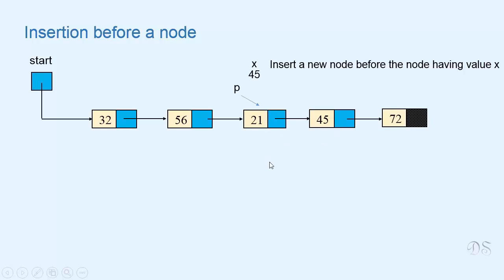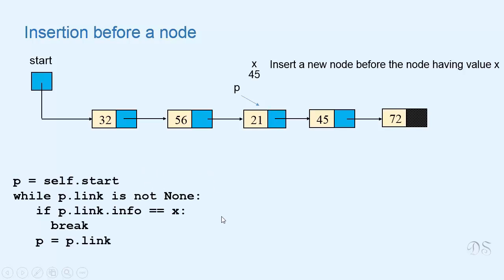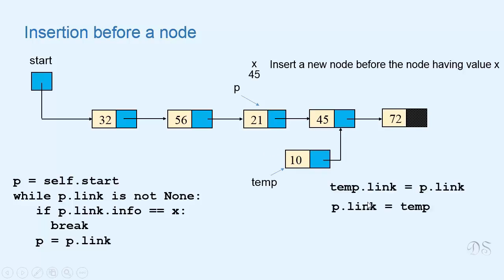So if we have to insert a new node before a node that has value x, we need a reference to the predecessor of the node that contains x. We have already seen how we can find this reference. This code will give us a reference to the predecessor of the node that contains x. After finding this reference, we allocate a new node and insert it here by writing these two statements of insertion. So this is how we can insert a new node before a given node.